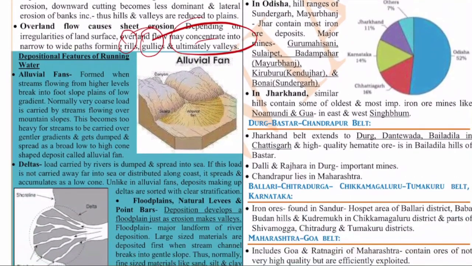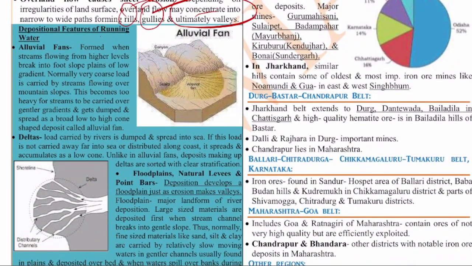The depositional features of water are the depositions made by the water. Erosional means water taking away certain soil and a new kind of land is formed. Depositional means because of the depositions of the river, various new landforms are formed. For example, the alluvial fan. You can see in the figure this alluvial fan, formed when the stream flowing from higher level to lower level breaks into foot plains of low gradient. Normally very coarse load is carried by the streams flowing over the mountain slopes. This becomes too heavy for the streams to carry, so there will be depositions here.